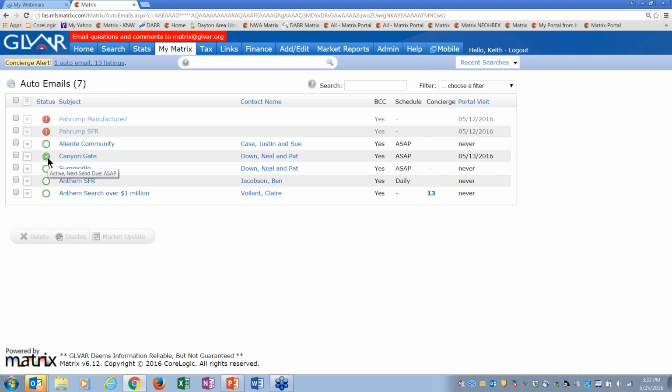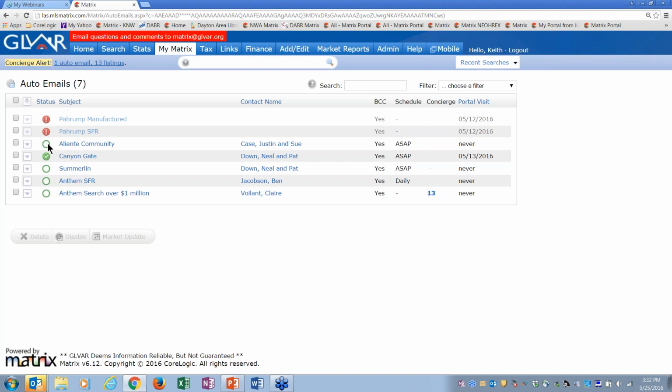Now, once it gets close to that 30-day window, I believe, and I need to check this, but you should get a message saying that Justin and Sue haven't been there in 20-something days, and we're about to turn it off. Okay, you will get something on that 30th day when it gets turned off, and we'll let you know that we turned it off, and then it turned red.